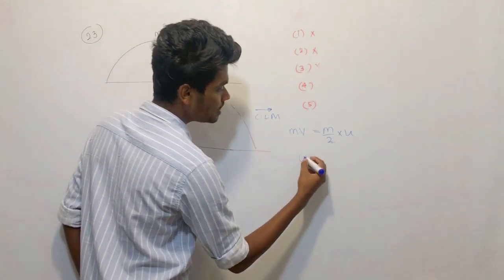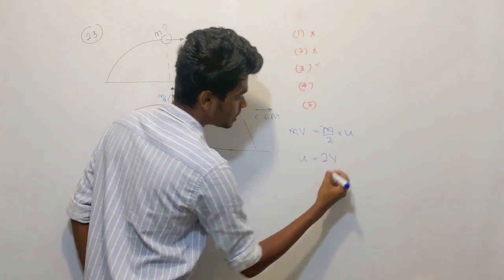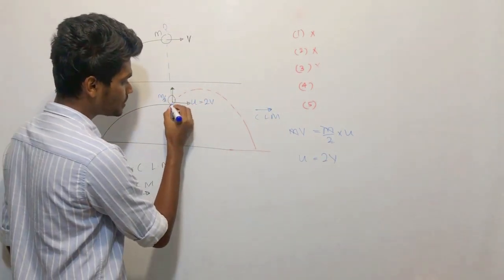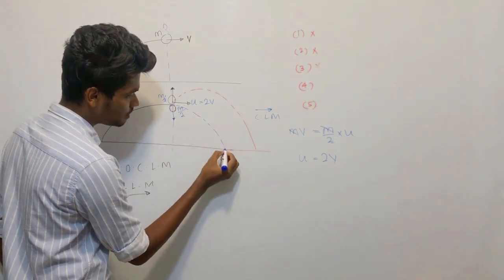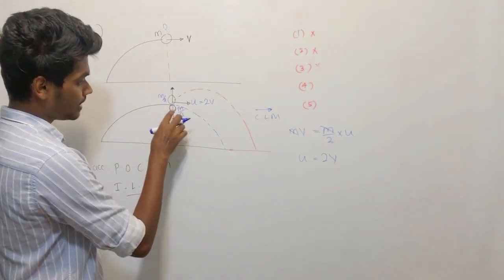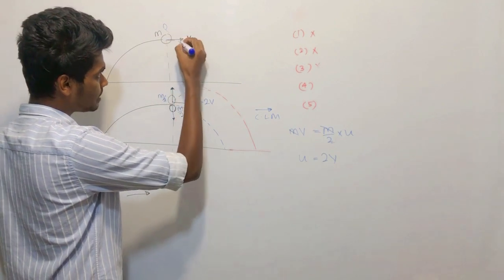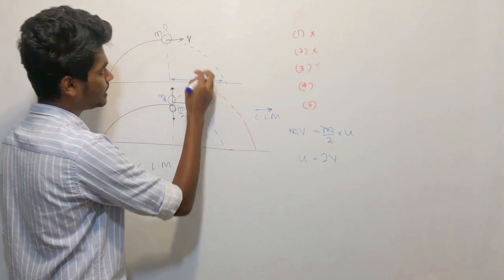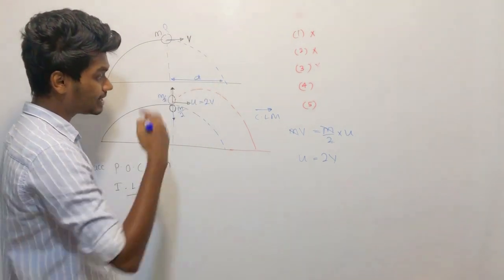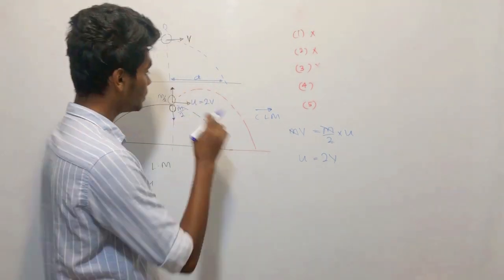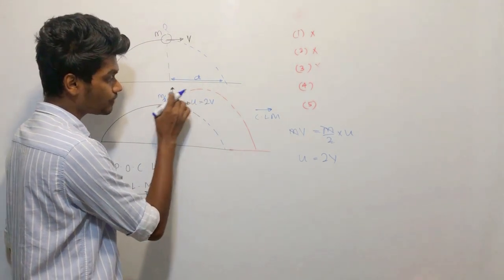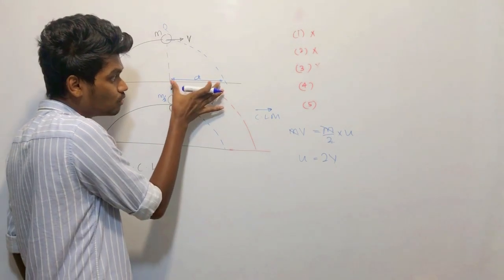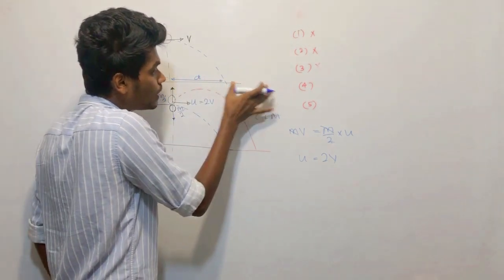So u is simply going to be what? 2v. So the actual trajectory is what? If the collision did not happen, it should be in this way. If it didn't collide, it will move a distance, let's assume d, with velocity v. But due to the collision, the horizontal velocity of this m over 2 particle became 2 times v. So within the same time, it should move twice the distance.